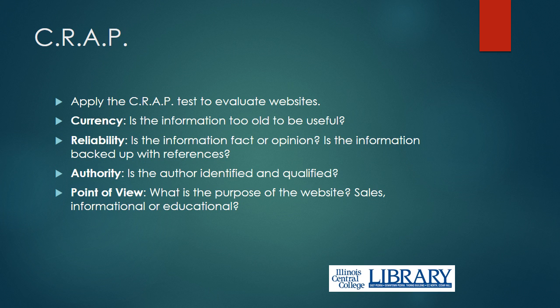Good information can be found on the internet outside journal databases and library books. As already discussed, some of this useful information is in government publications and other information put on the internet by knowledgeable sources. Other internet information, however, must be carefully analyzed for credibility. For this, we use the CRAP test. We look at currency, reliability, authority, and point of view.